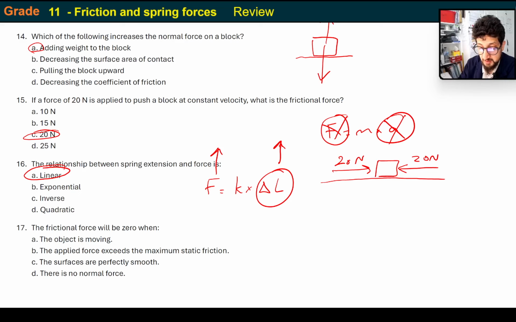Right, the frictional force will be 0 when: the object is moving, the applied force exceeds the maximum static friction, the surfaces are perfectly smooth, or there's no normal force. So obviously it's when the surfaces are perfectly smooth, which means there's no friction between the surfaces, no ridges at all. When the applied force exceeds the maximum static friction, there won't be static friction, but there will still be kinetic friction. So for that one, it's not quite true.